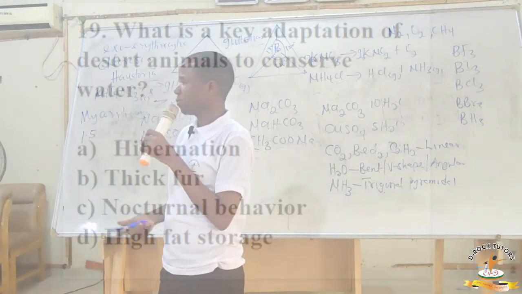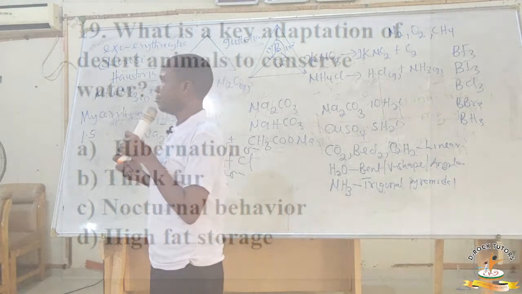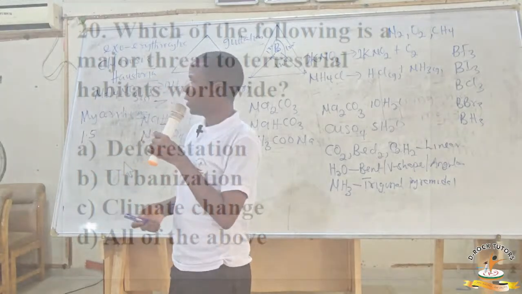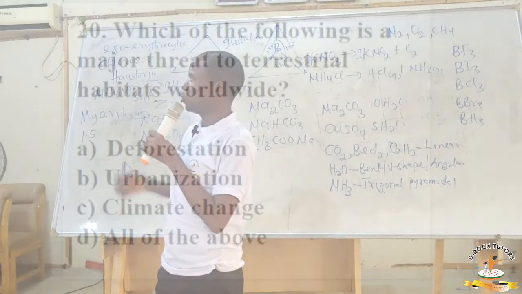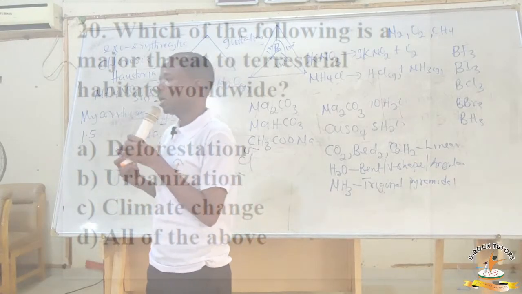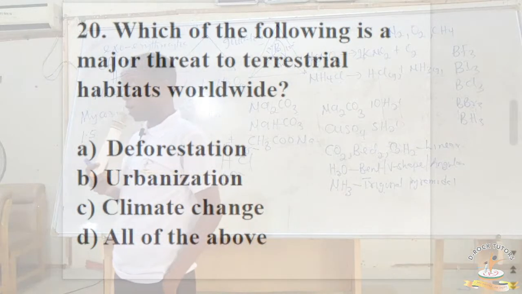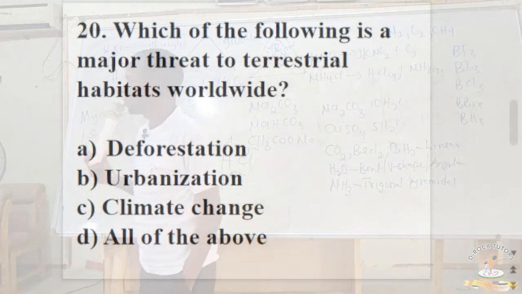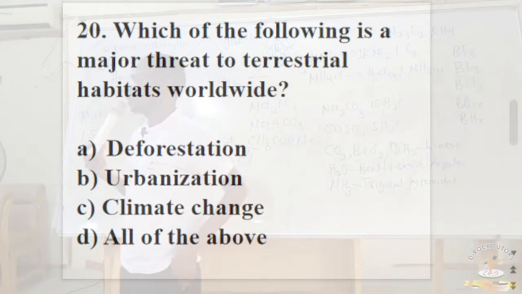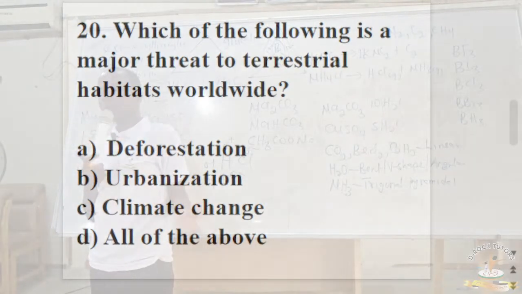The next one, next slide. Okay, which of the following is a major threat to terrestrial habitat worldwide? Option A, deforestation. Of course, deforestation is a major threat to terrestrial habitat worldwide. People, due to urbanization, all right, that's another one. Due to urbanization, where there were trees before, they are cutting down the trees, and houses, companies, and so on and so forth are being built there.